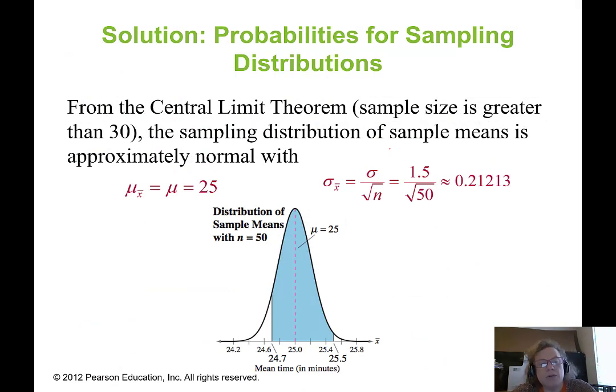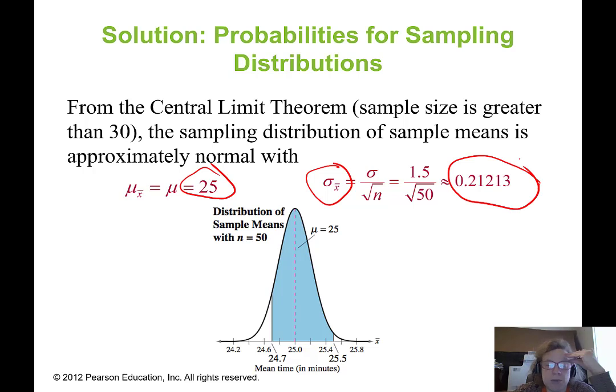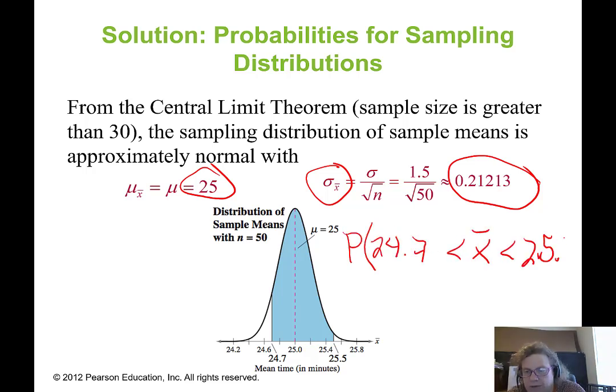The first thing I want to note is that because my original mu is 25, my mean for the sample means is also 25, and I can calculate my standard error for the mean, which is about equal to this. Now, in order to determine this probability using our standard normal chart, I'm going to have to take my distribution of x bar and use it to create a z-score. The original problem asked what is the probability that my sample mean is between 24.7 and 25.5. So just like I did before, I'm going to have to do something to this inequality to turn that x bar in the middle into a z.